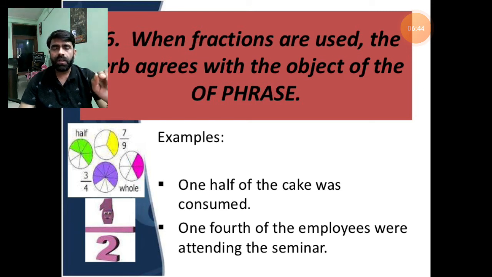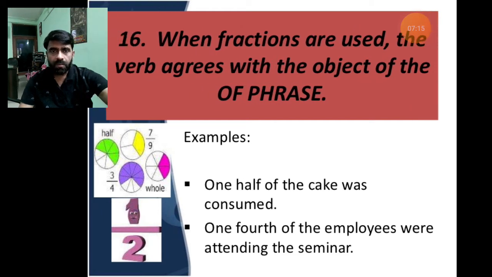1/4 of the employees were attending the seminar, or 1/2 of the employees were attending the seminar. So 1/4 or 1/2 is not going to decide whether the auxiliary should be was or were. The object here is employees, and employees is the plural form. So we will use the plural auxiliary, that is were. So proceed to the next rule.